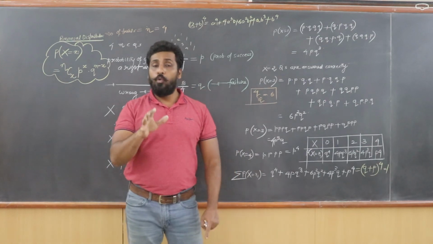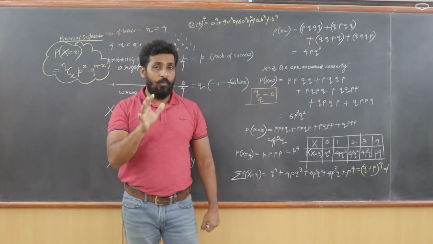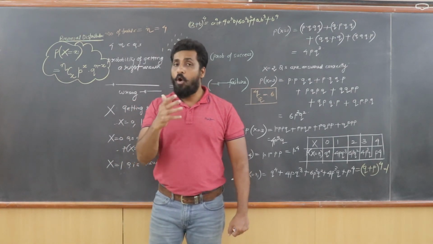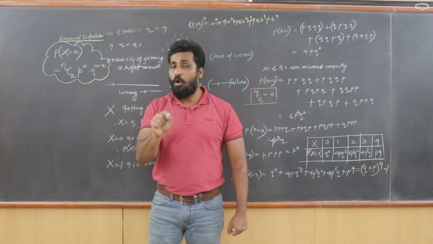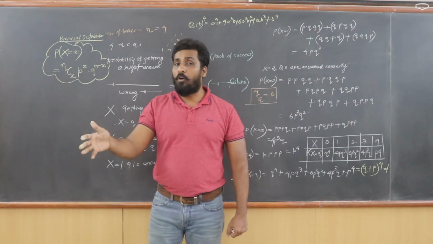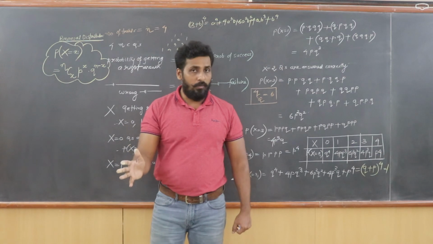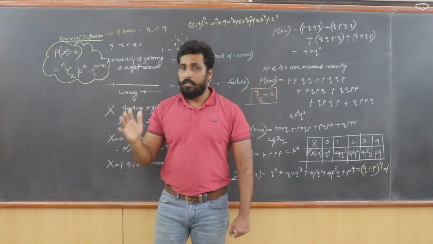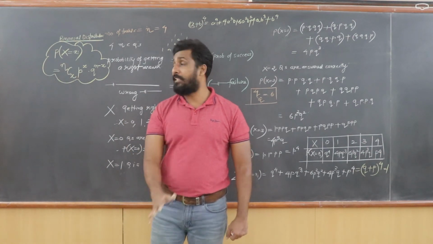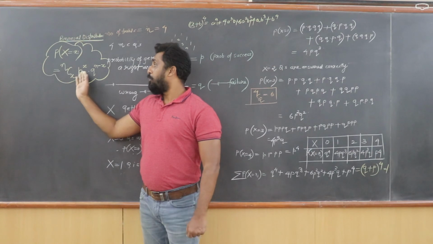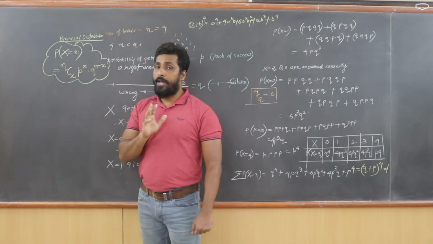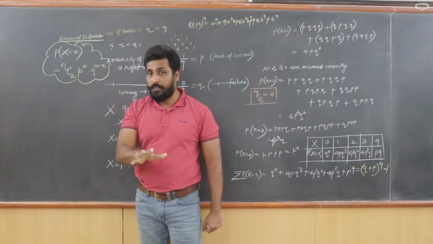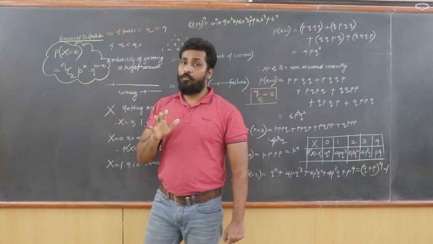So whenever you want to solve any question in which there is binomial distribution, either it will be directly mentioned in the question, or you have to identify it based on the number of trials and the outcomes of the trials. Whenever there are only 2 outcomes possible for a given trial, the problem definitely can be solved by using the binomial distribution. So the formula for binomial distribution, one last time, is NCX, P raised to X, Q raised to N minus X, where N is the number of trials, X is the number of successes, P is the probability of success, and Q is the probability of failure.